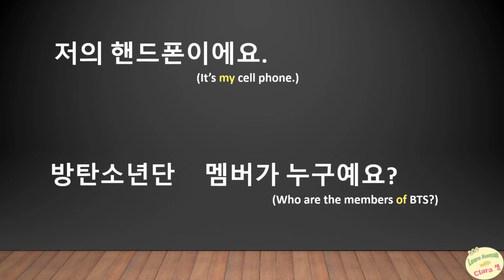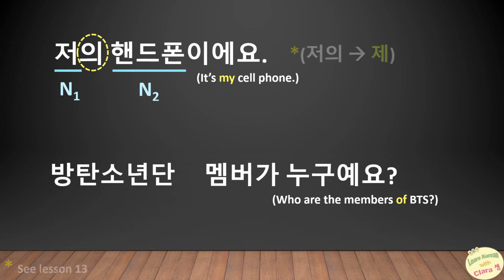Let's see two more examples with complete sentences. 저의 핸드폰이에요. We see here 의 between the two words 저 and 핸드폰. 저 means I, said with politeness, and 핸드폰 means cell phone. So 저의 핸드폰 in English is my cell phone.